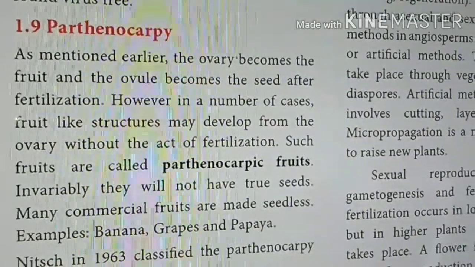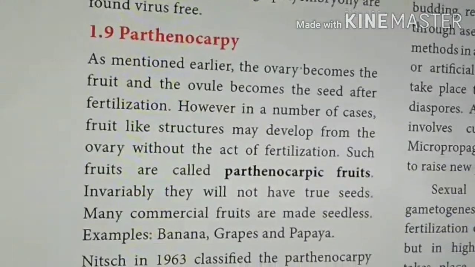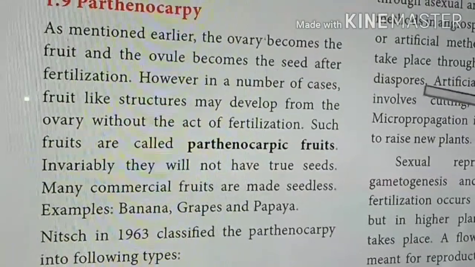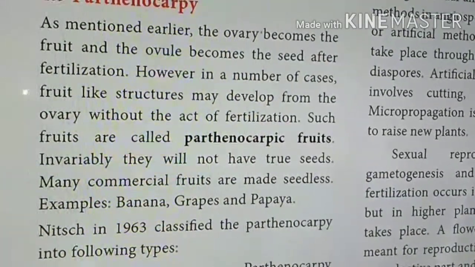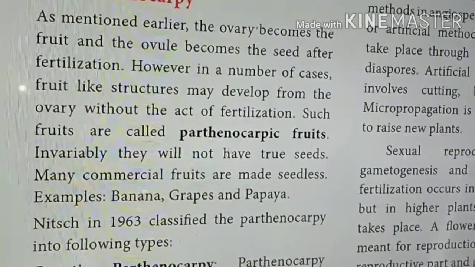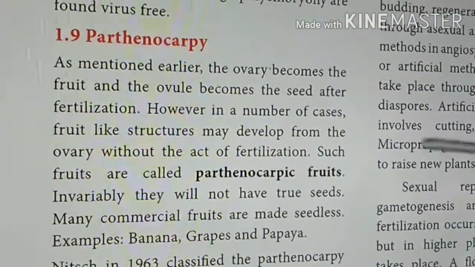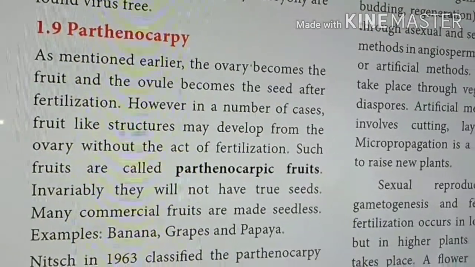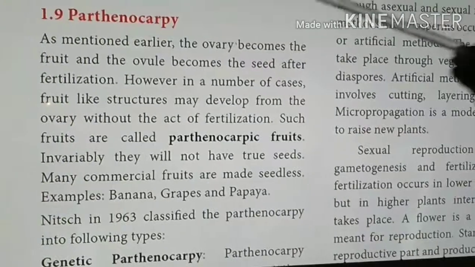Horticulturally as well as commercially, these are more useful. As well as we can produce sauce, jelly, such types of material from parthenocarpic fruit. Seedless fruit like grapes, seedless fruits like papaya, seedless fruits like guava. These types of fruits can be produced by parthenocarpy.